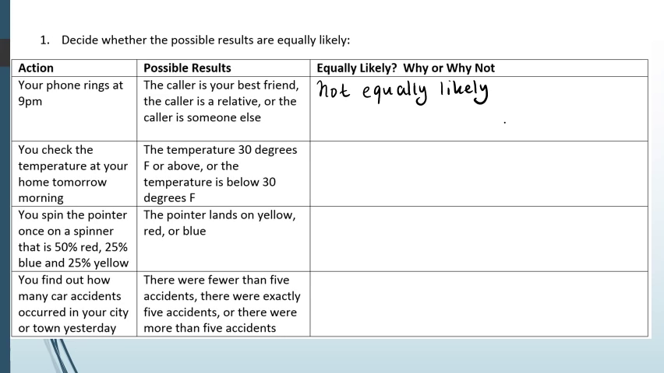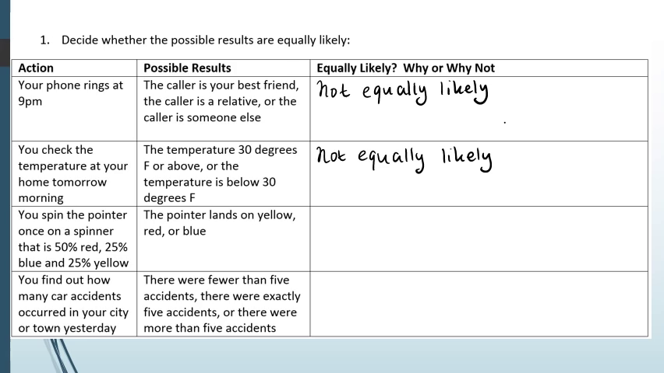You check the temperature at your home tomorrow morning. The temperature is 30 degrees Fahrenheit or above, or the temperature is below 30 degrees Fahrenheit. Well, thinking about what the temperature has been right now, if we're looking in the morning, maybe the temperature is 40 degrees or something like that. Is it equally likely to be 30 or above or below 30? Well, this time of year, that's probably not equally likely, because it's a little bit warmer than 30 degrees sometimes in the morning here. Again, if you want to reason this through a different way, if you're talking about the middle of winter, maybe there's a more equal chance, you can do that too. But in my situation here, I'm saying these are not equally likely.